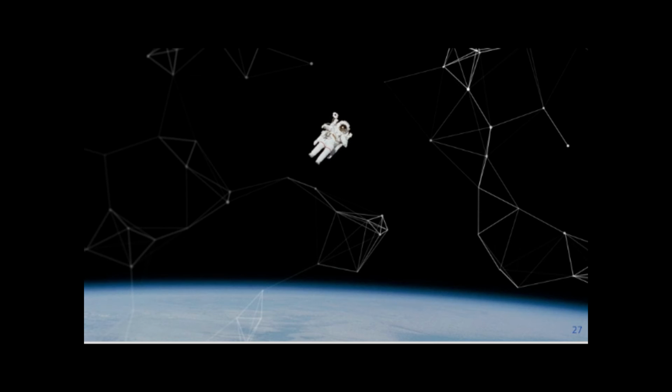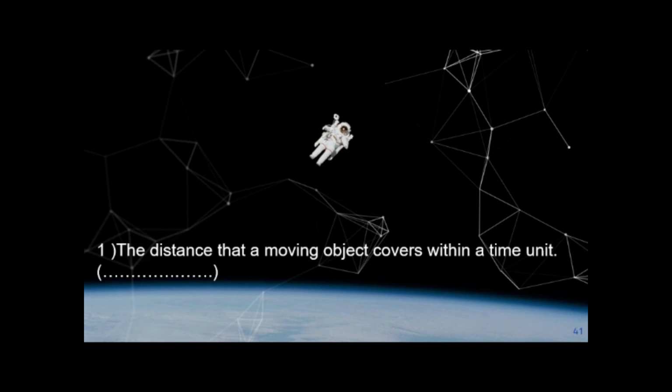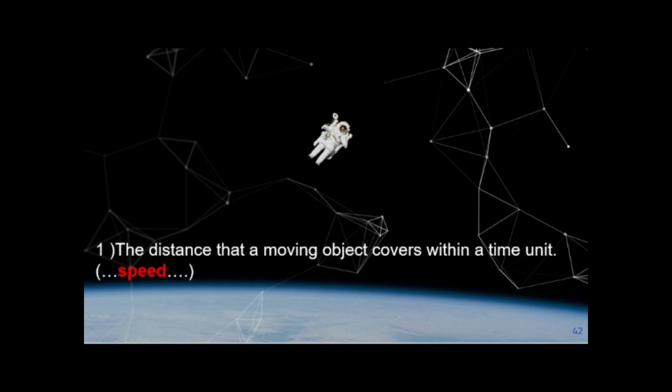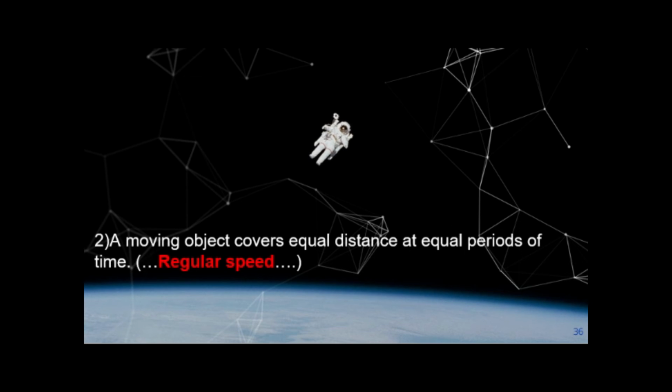Now we will talk about another question. Write a scientific term that corresponds to each of the following statements. Number 1. The distance that a moving object covers within unit time. That is the definition of speed. Number 2. The moving object covers equal distances in equal periods of time. When the object covers equal distances in equal intervals of time, that is the definition of regular speed.